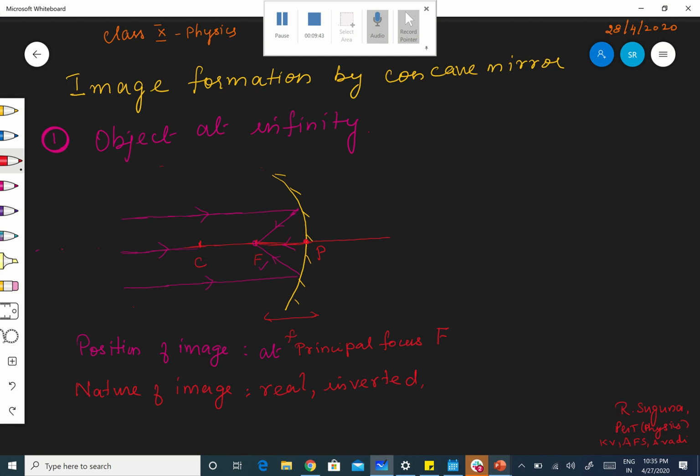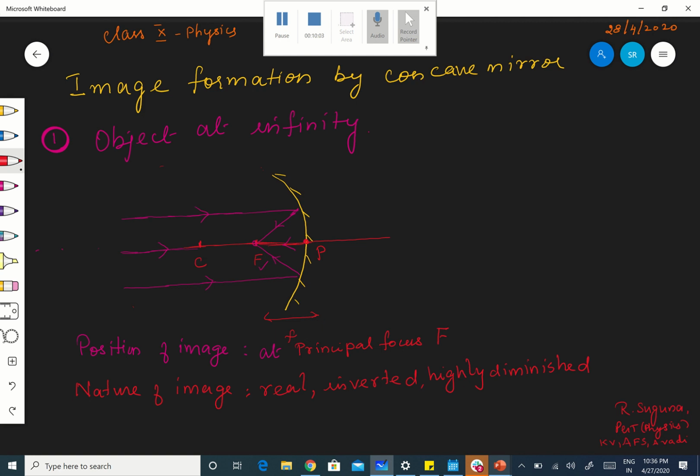And one more, what about the size? Highly diminished, point sized, you can even say it is a point sized image. Are you following? So this is about the first position.